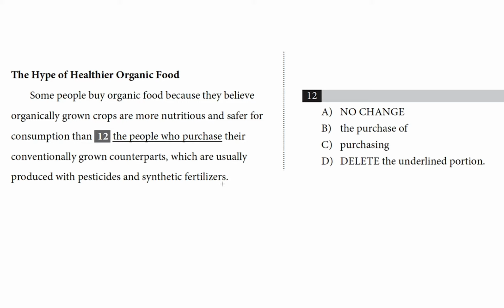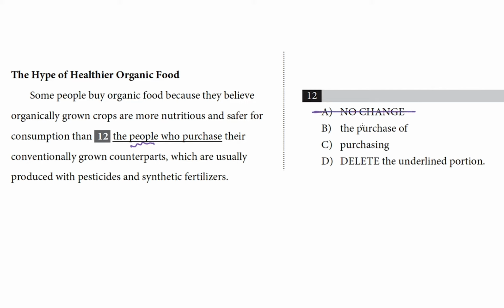I'm going to plug the options into the choices and see if the comparisons are logical. So, people who buy organic food believe that organically grown crops are more nutritious and safer for consumption than choice A, the people who purchase their conventionally grown counterparts. So, organically grown crops are more nutritious than people. I don't think we're talking about eating people here. That's an illogical comparison. I'm going to cross off choice A.